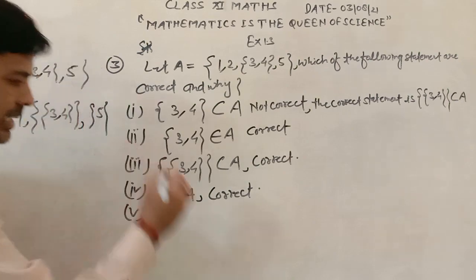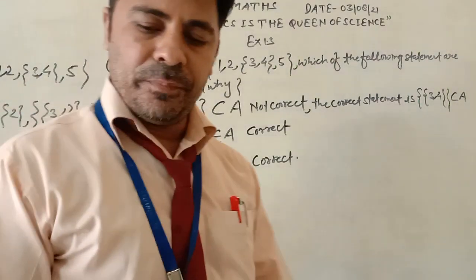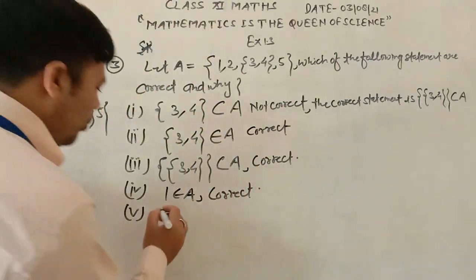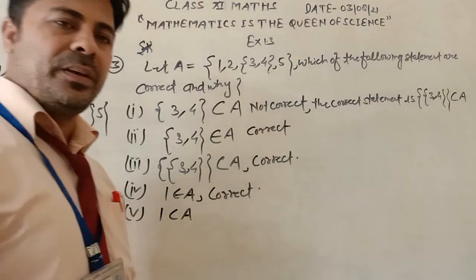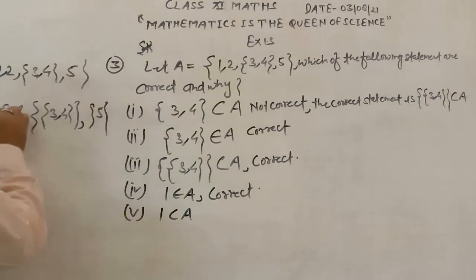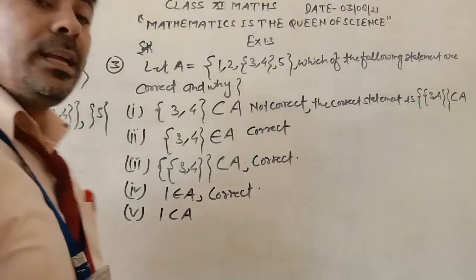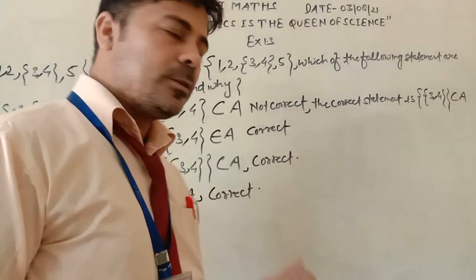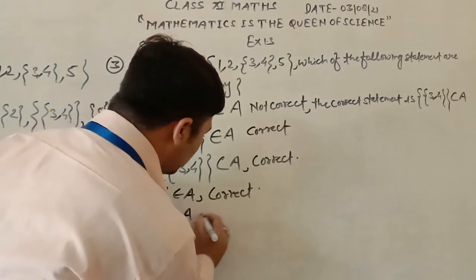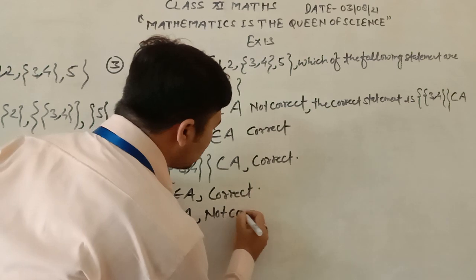Now we move on to the next one. This is the fifth part: whether 1 is a subset of A. No, it is not a subset of A, because a subset is written with curly brackets, but it is not written in curly brackets, so it is not correct.